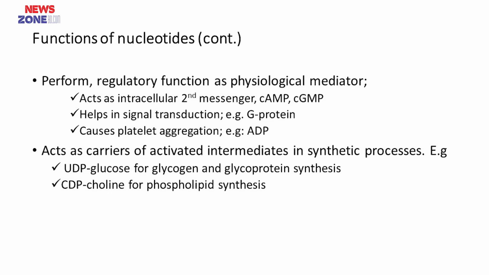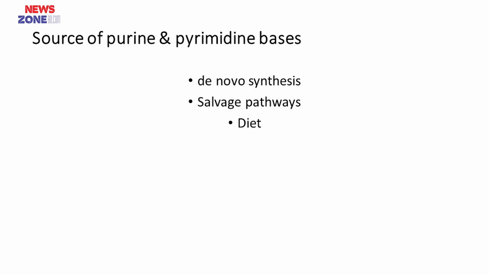They perform regulatory functions as physiological mediators. For example, they act as intracellular second messengers, that is cyclic GMP and cyclic AMP, which help in signal transduction. For example, G protein helps in hormone action, the mechanism of action of hormones. They cause platelet aggregation, for example ADP. They act as carriers of activated intermediates in synthetic processes, that is UDP glucose for glycogen and glycoprotein synthesis and CDP choline for phospholipid synthesis.